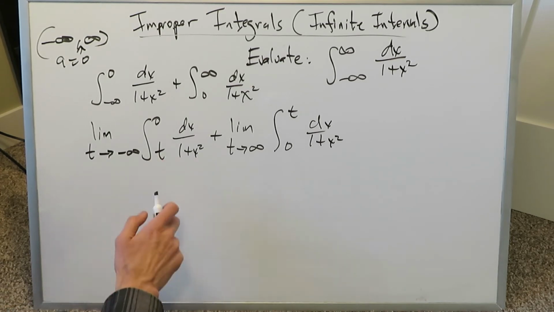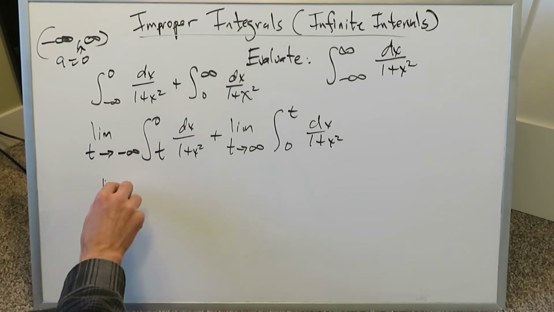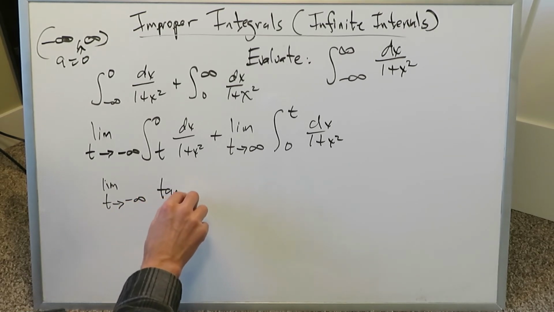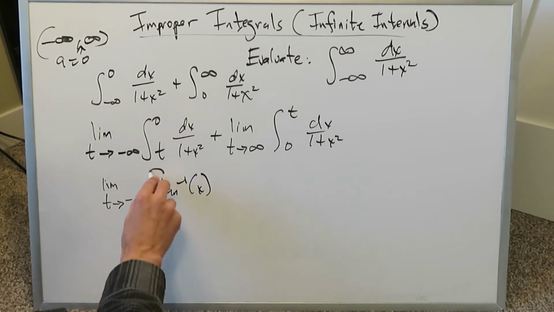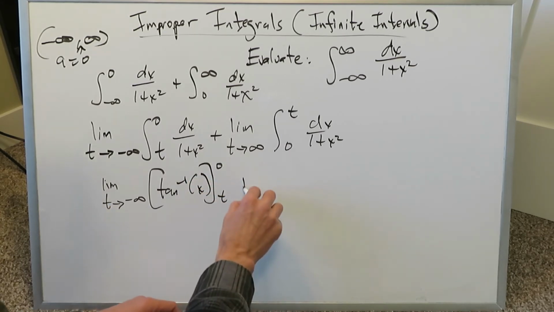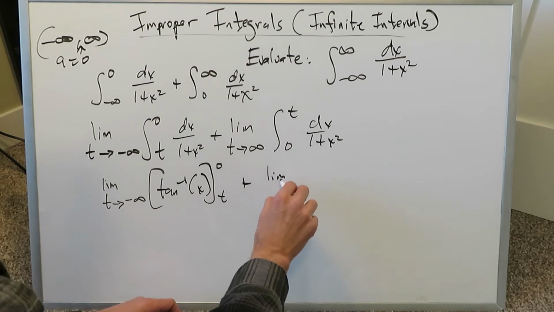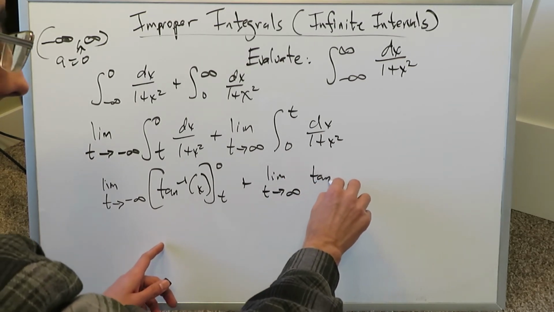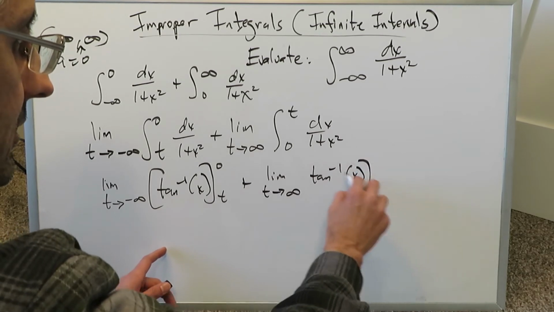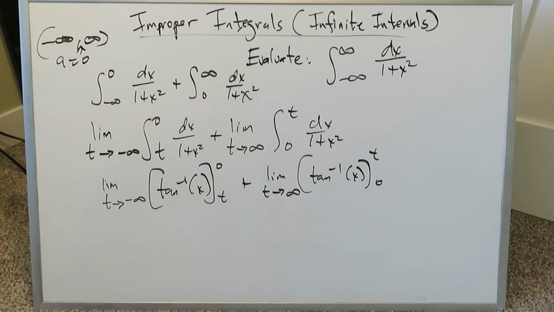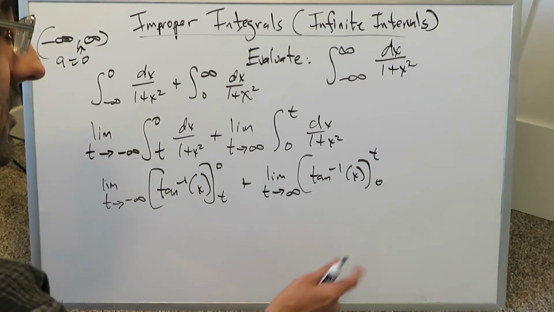Now what we can do is actually evaluate this. When you evaluate this, we already know we have this limit as t approaches minus infinity. We have inverse tan x, going from an upper limit 0 to a lower limit t, we can write that. And then we have this one right here, limit as t approaches positive infinity. We again have inverse tan x, right? Again going from upper limit now here of t and 0. You can easily do this utilizing the calculator or the graph. I will do this using both approaches.